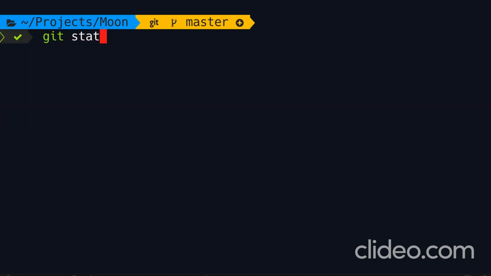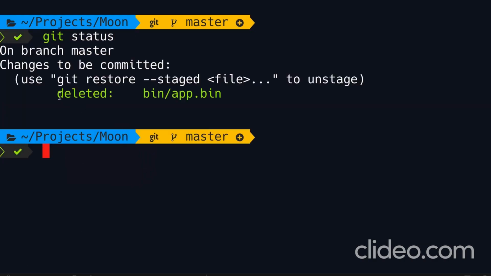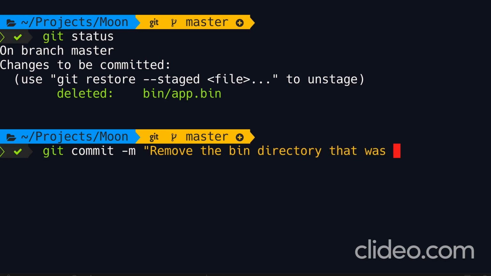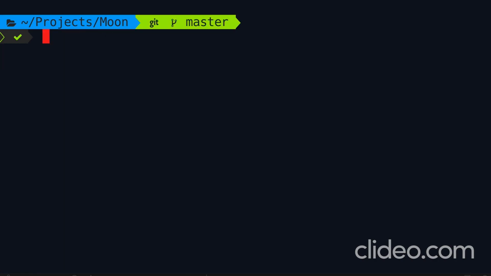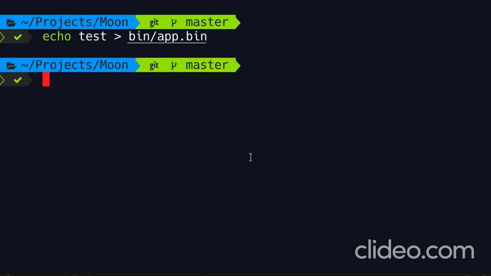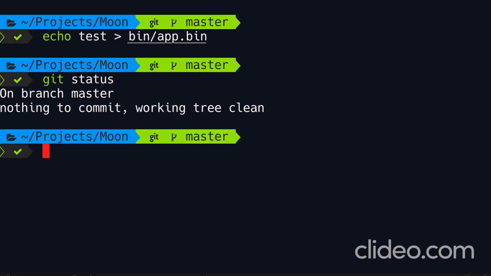Now let's run git status. Look, we have one change that is ready to be committed. This directory is deleted from our staging area. So let's commit the change. Remove the bin directory that was accidentally committed. Okay, from this point forward, Git is no longer going to track the changes in this directory. So if we echo test to bin/app.bin, you can see our working directory is still clean. We don't have any changes. We can verify it using git status as well.